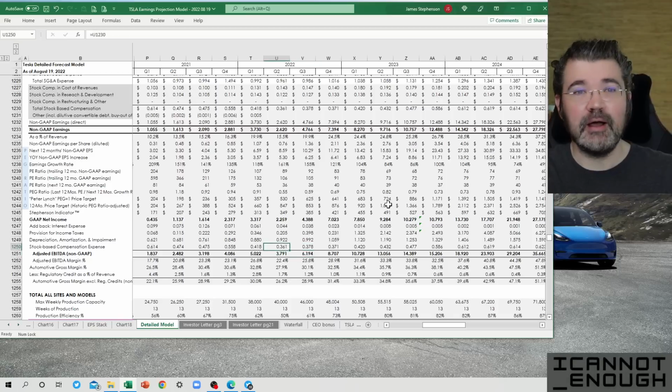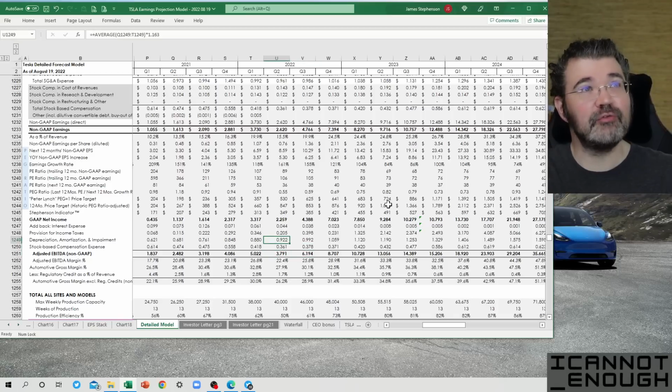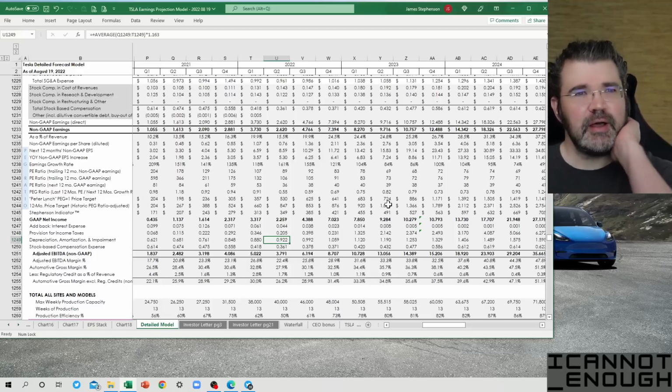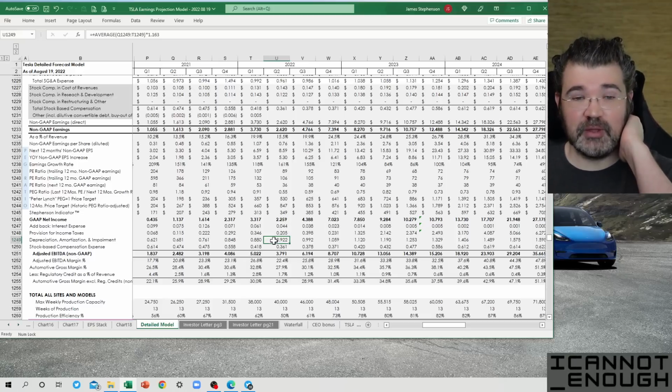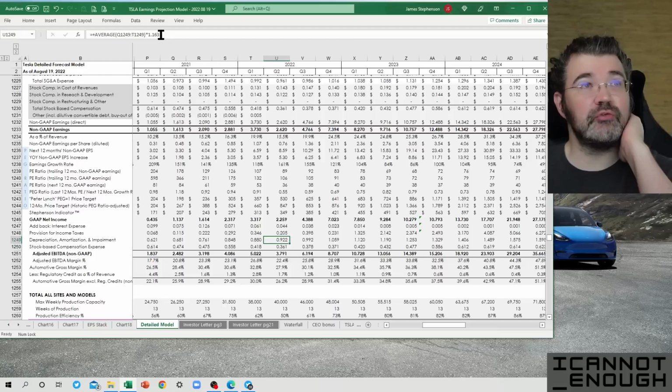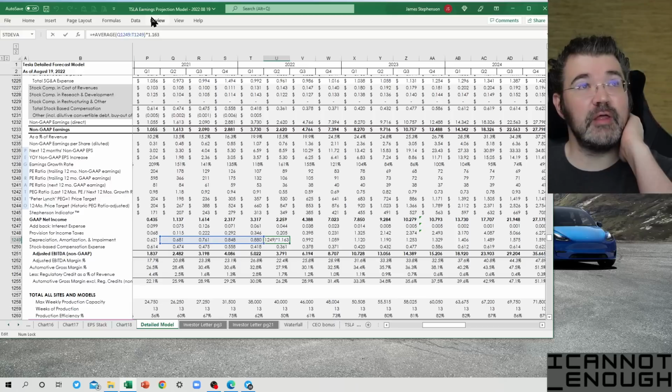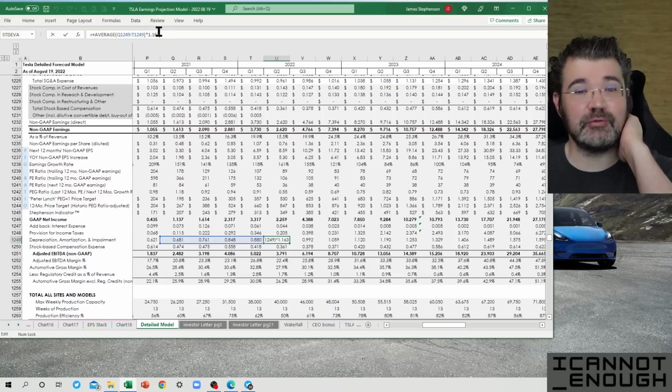So I always talk to you about how I forecast stuff. In the case of these actuals, that's $922 million worth of actual depreciation and amortization and impairment as Tesla reported it in Q2. The way that I solved for this amount was to look at the trailing 4 quarters average and then grow it by an amount that kicked out the reported number.